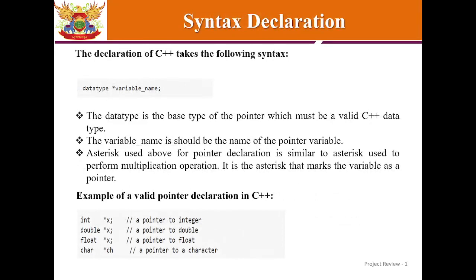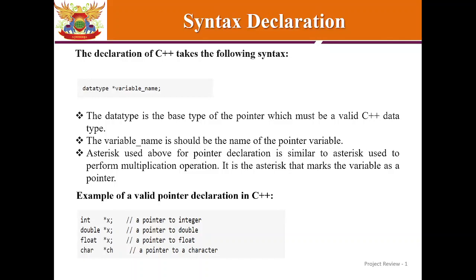The declaration of a pointer in C++ takes the following syntax: data type space asterisk variable underscore name semicolon. The data type is the base type of the pointer, which must be a valid C++ data type. The variable name should be the name of the pointer variable. The asterisk used above for pointer declaration is similar to the asterisk used for multiplication. It is the asterisk that marks the variable as a pointer.